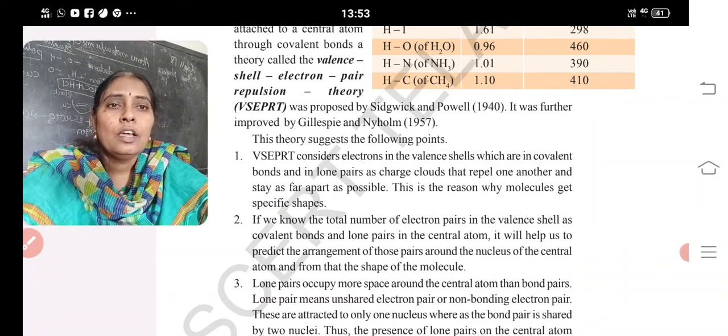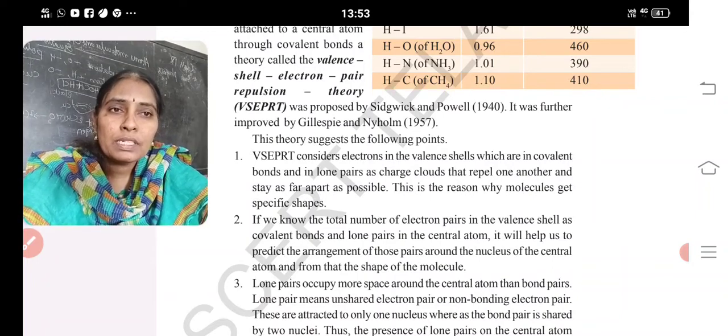Okay, next. Lone pairs occupy more space around the central atom than the bond pairs. A lone pair means an unshared electron pair, a non-bonding electron pair.